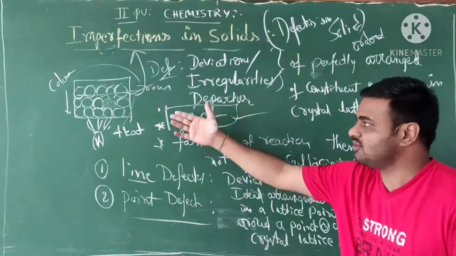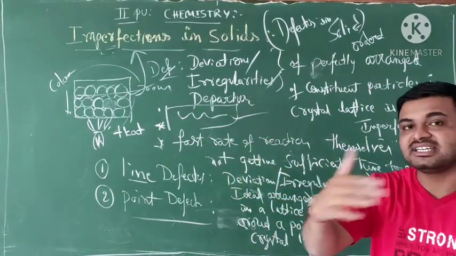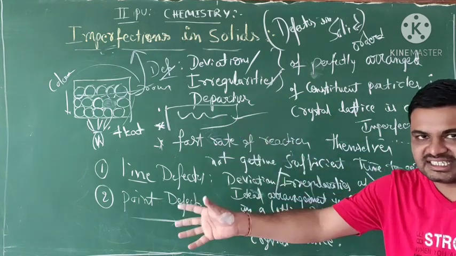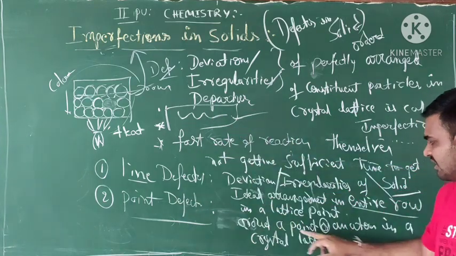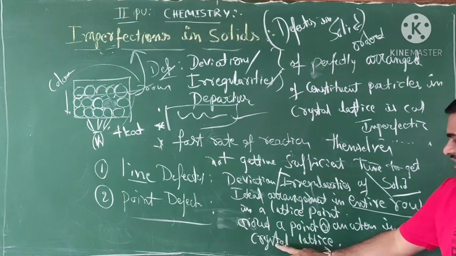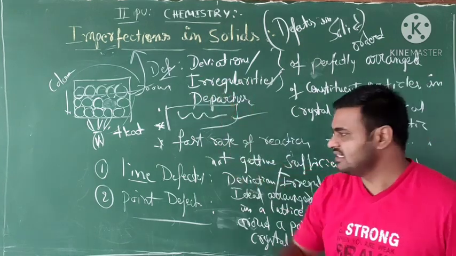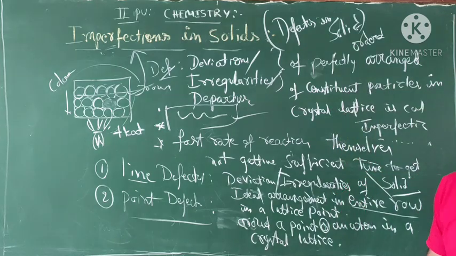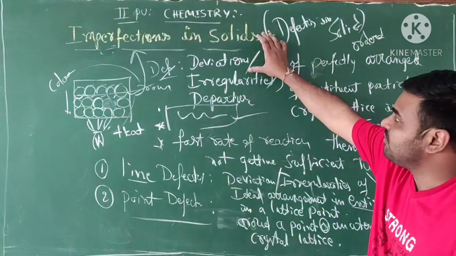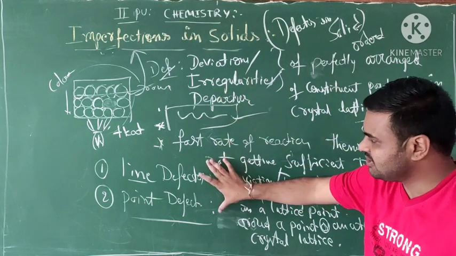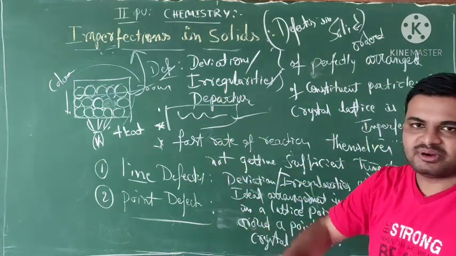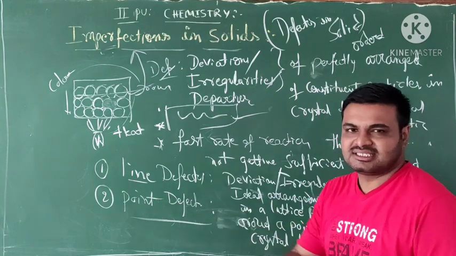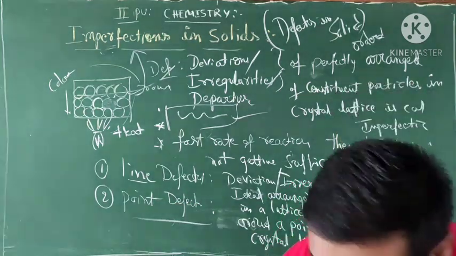Let's see this next. What's the meaning of point defects, and the different types of them? In that, at a point, a defect is happening. You can observe that this is called what? In a crystal lattice, this means point defects. Okay, students, clear? This is about imperfection in solids. They have types: line defects and point defects. Next we go into the point defects, some different types of point defects.